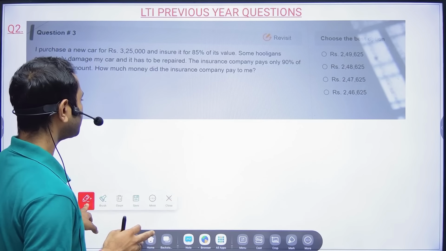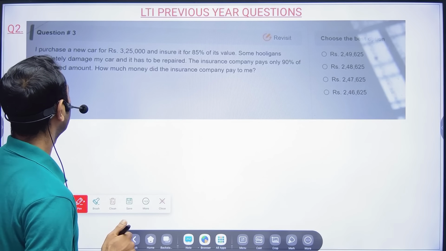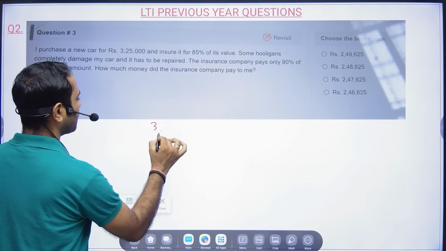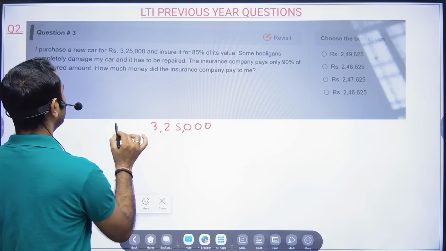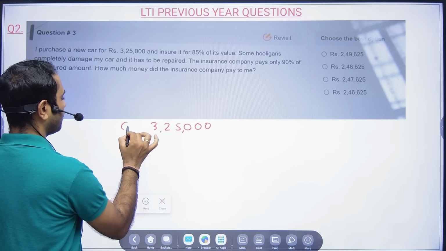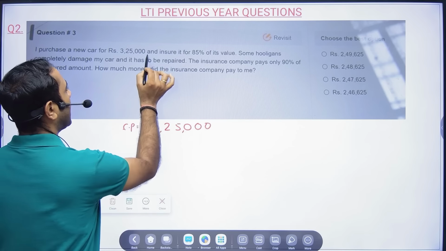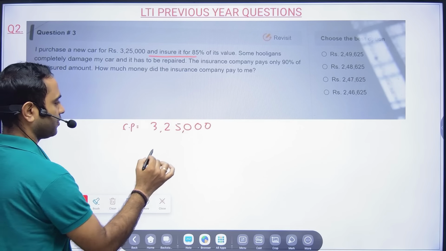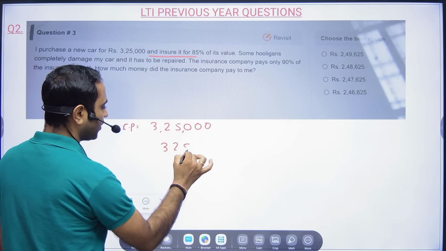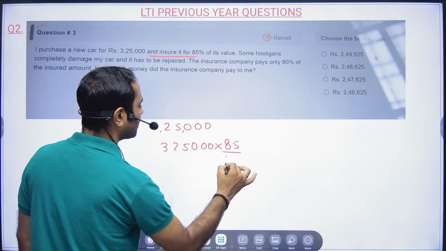Then, I purchased a new car for 3,25,000. So this is my cost price basically. And then insure it for 85% of its value. Now I am going to do the insurance, but insurance is available only for 85% of this value.